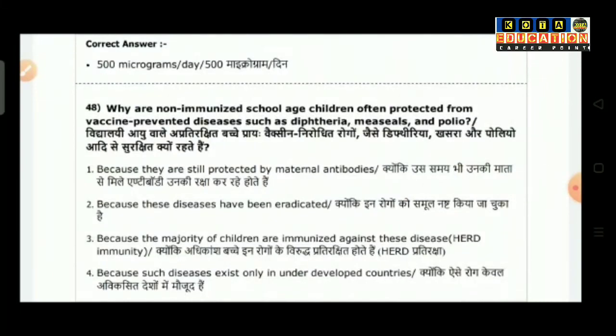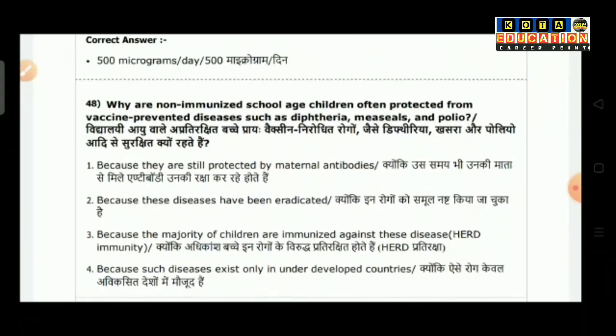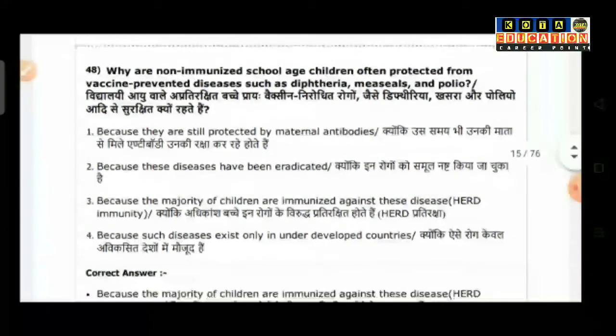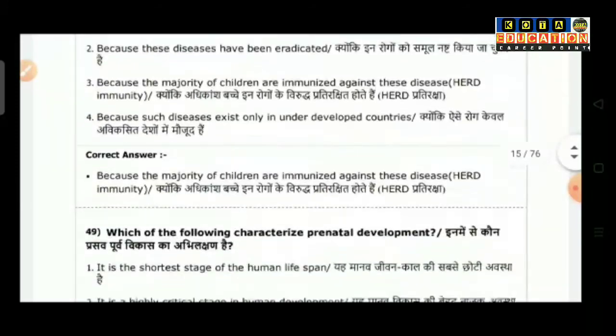Question number 48: Why are non-immunized school age children often protected from vaccine-preventable diseases such as diphtheria, measles and polio? Option 1 is because they are still protected by maternal antibodies. Option 2 because these diseases have been eradicated. Option 3 is because the majority of children are immunized against these diseases. Option 4 is because such diseases exist only in developing countries. So the correct answer is because the majority of children are immunized against these diseases.